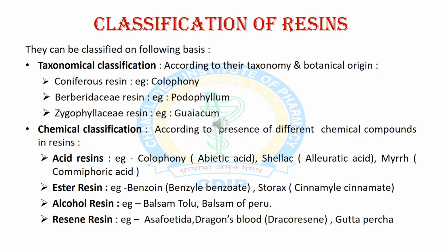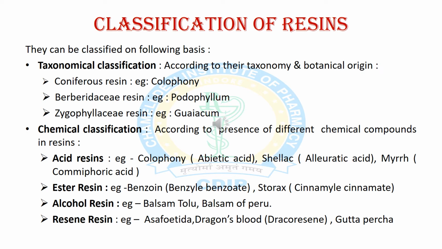Now we will discuss the classification of resins. They can be classified on different bases. First is taxonomical classification. This classification is based on taxonomy and botanical origin of resin. First is coniferous resin, for example colophony. Second is Berberidaceae resin, for example Podophyllum. Third is Zygophyllaceae resin, for example Guaiacum.